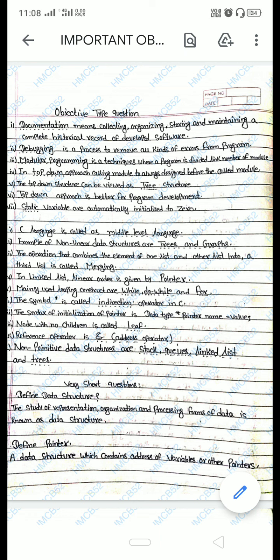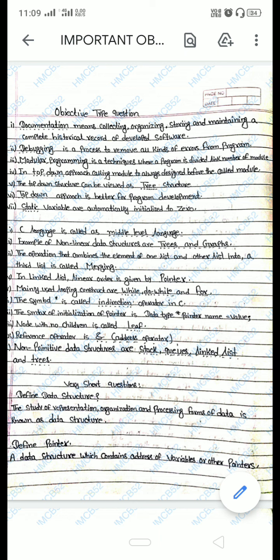The third one is, dash is a technique where a program is divided into a large number of modules. The answer is modular programming. In dash approach, the calling module is always designed before the called module, and here it is the top down approach. In top down, the structure can be viewed as a tree structure, because at the top there is only one method and the method will be divided further.